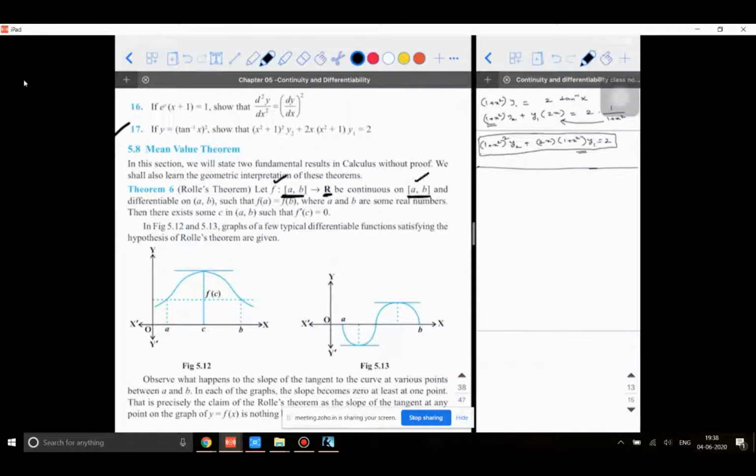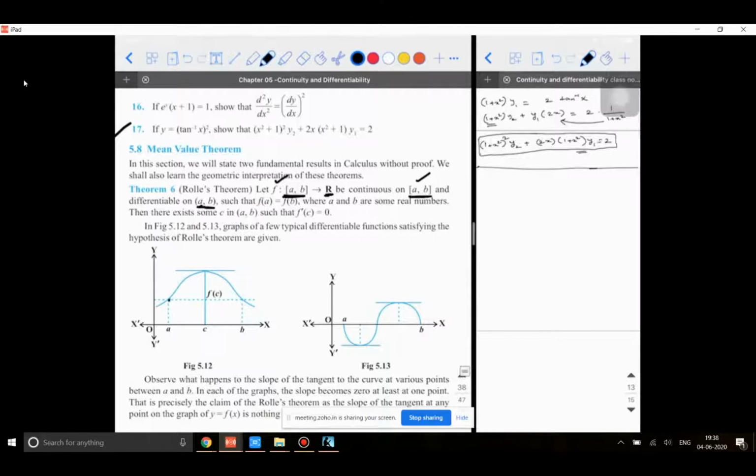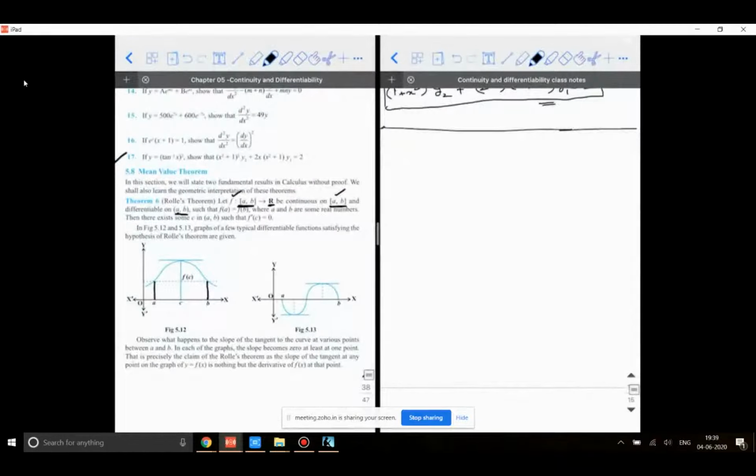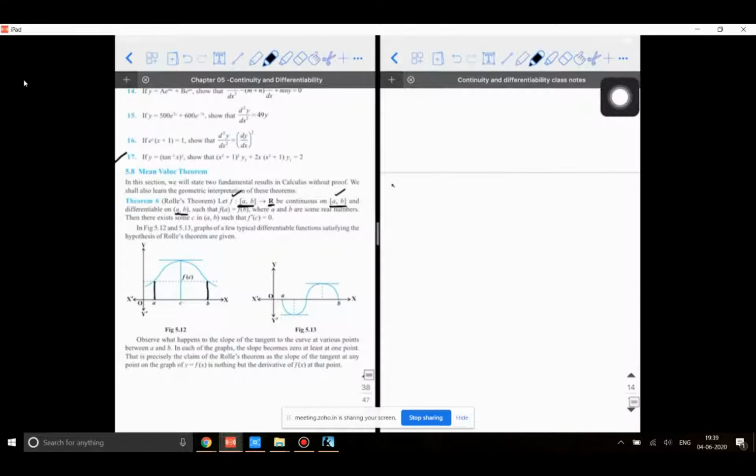If it is continuous throughout its domain and it is differentiable on the open interval a to b, that is, it is differentiable on the right of a and the left of b. We are taking such conditions. So what are the two conditions that are getting satisfied? The statement is like this. The heading is Rolle's theorem. Make a note of it. Rolle's theorem.